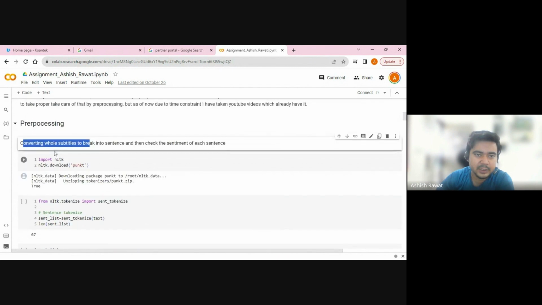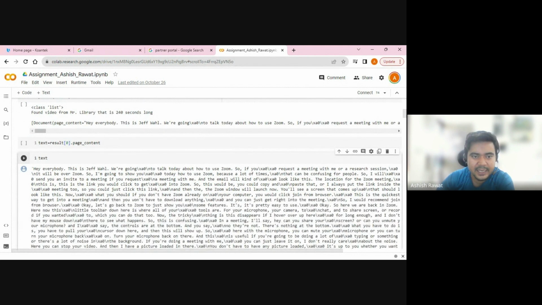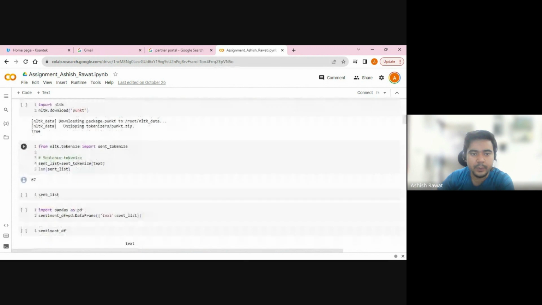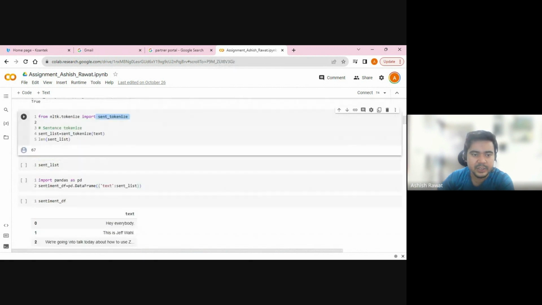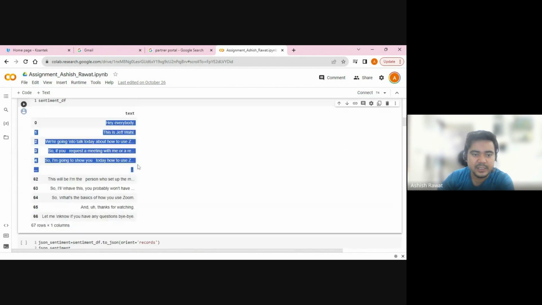We are using the sentence tokenizer. This is the whole text that we're getting, and in this tutorial the guy is discussing how to use Zoom video and all sorts of things. At each point we did the sentence tokenization, and this is how the text looks. Then we create the label for this text.